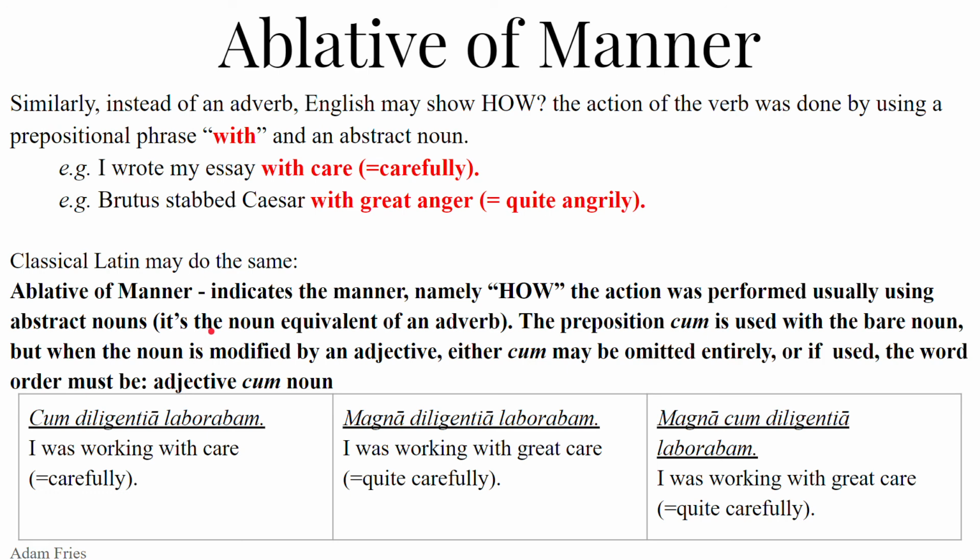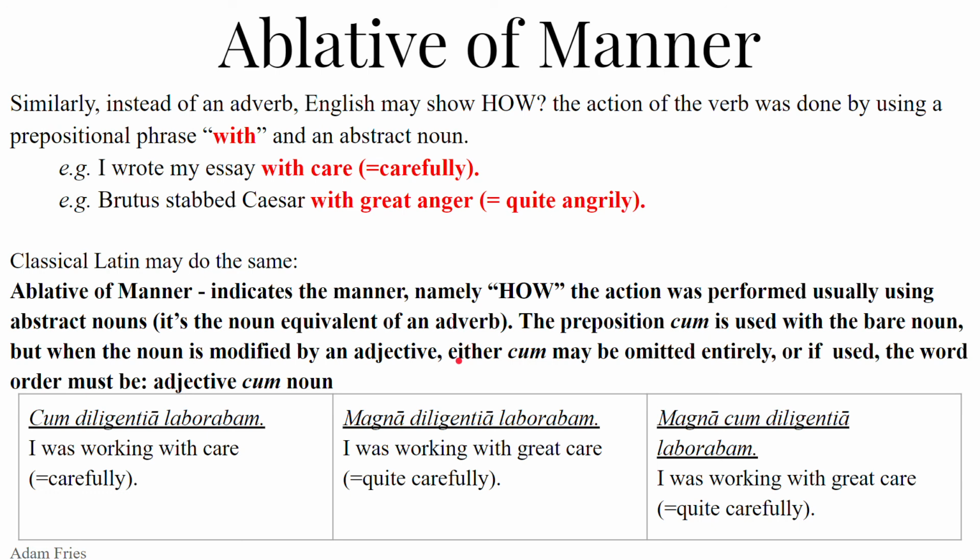So if we just have the noun, like diligentia, we must have the preposition cum. But if that noun, diligentia, is modified by an adjective, like magna, and we have something like magna diligentia laborabam, the cum, the preposition, may be omitted entirely. You don't need it anymore. Magna diligentia laborabam.